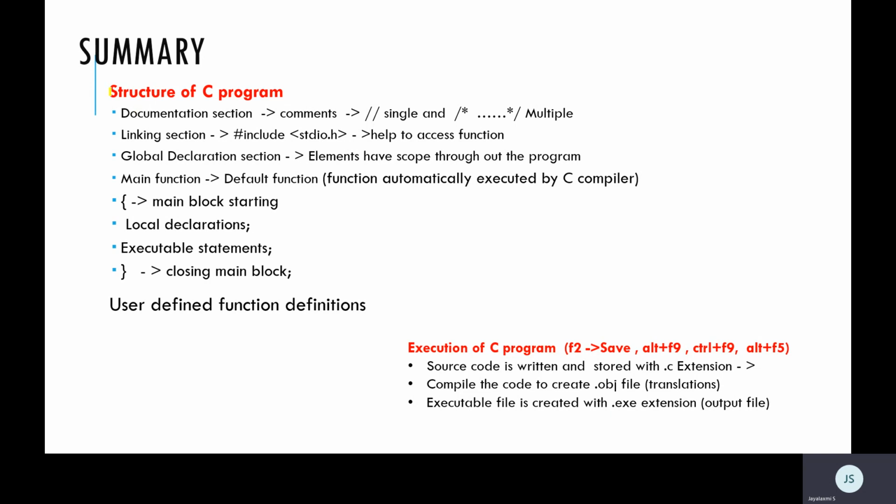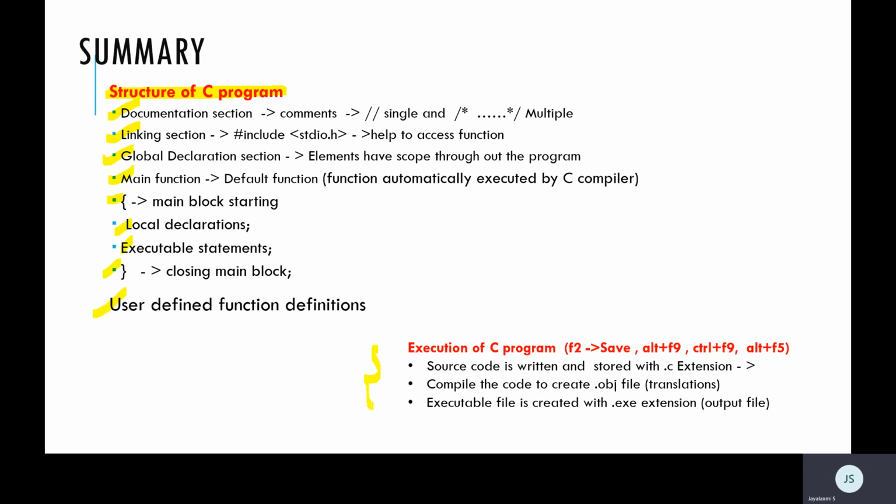Right. Finally, what did we learn now? Summary. We learned the structure of C. What all sections do we have? Documentation section for comment lines, linking section for connecting the header files, global declaration for putting any variable to extend the scope throughout the program, the default function implemented with main, the start of main and any local declaration, executable statements, and closing of the main function. After that, user defined functions.